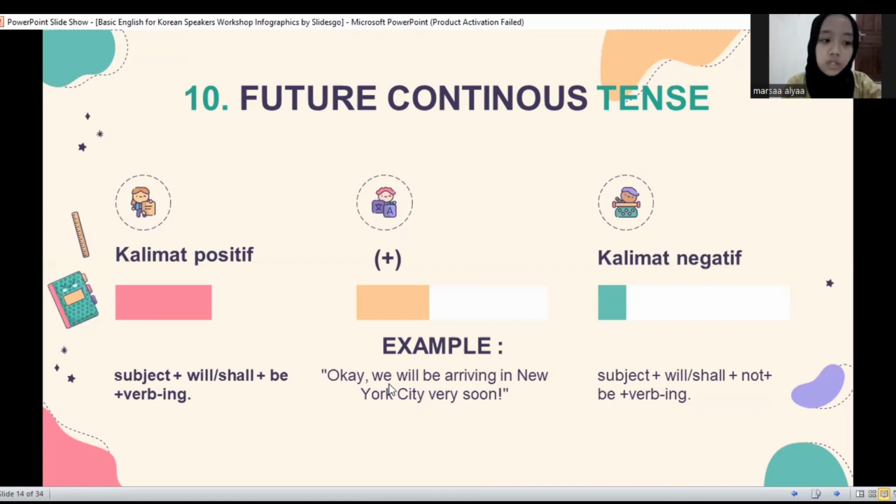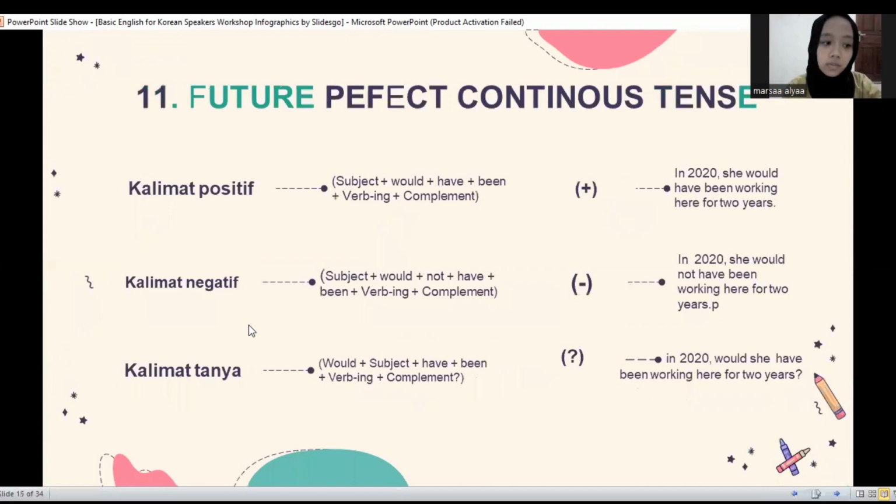It can be said to be the future continuous tense because it is according to the formula, namely subject will be verb-ing complement, and also the future continuous tense refers to an action that will occur in the future, which has not been completed and is still going on for some time. In my mother's storybook there is no future continuous tense. My mother uses a lot of present continuous and past tense.